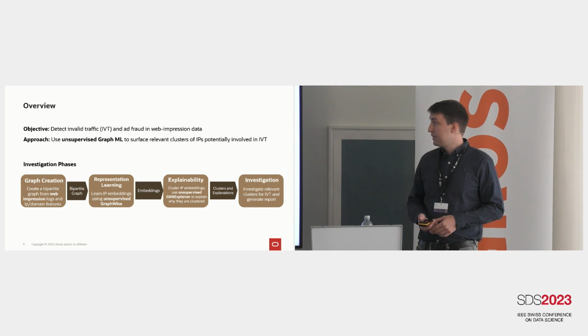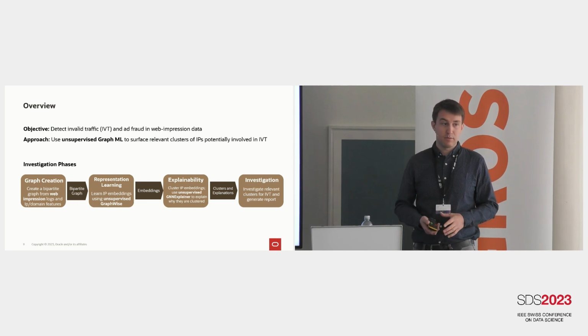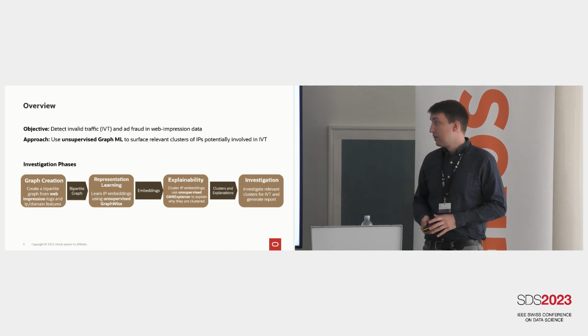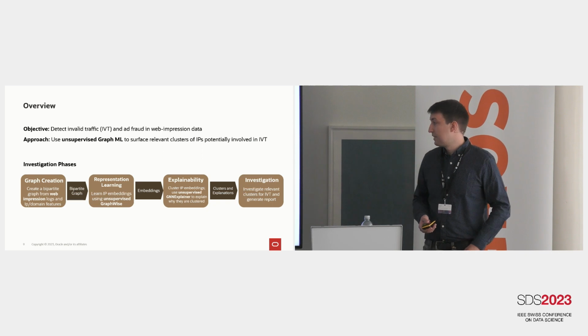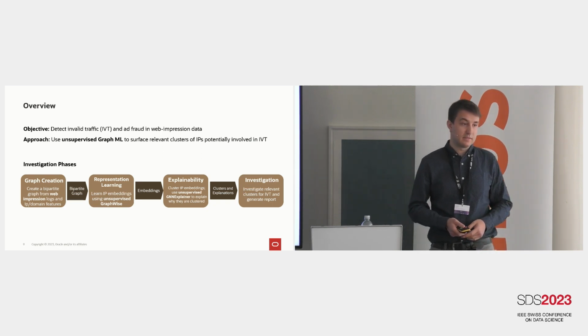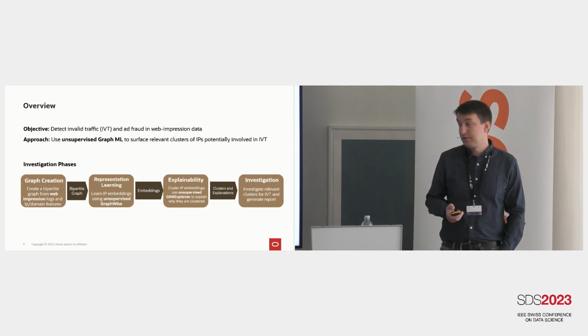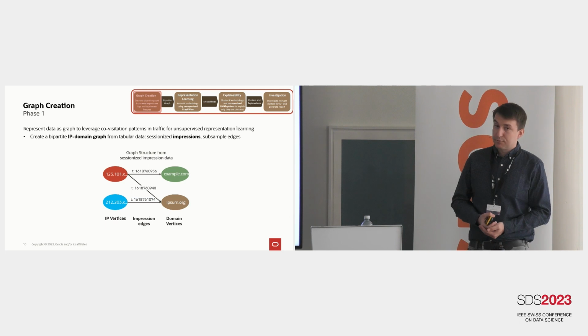The second one will be representation learning, computing embeddings or vector representations for these IPs. Then explainability, to better understand these embeddings. And then finally, actually looking at the results and trying to figure out if this is IVT, invalid traffic, or not.